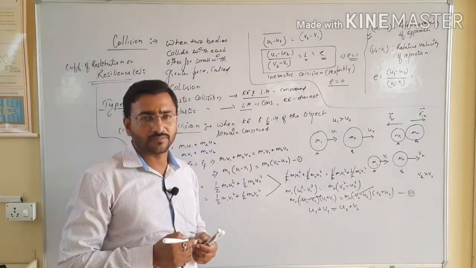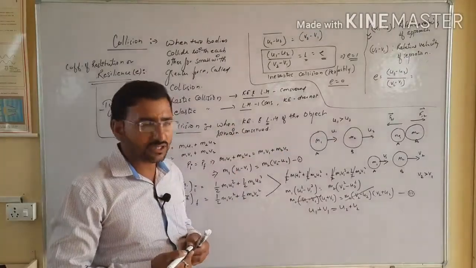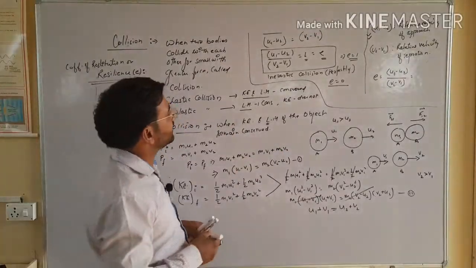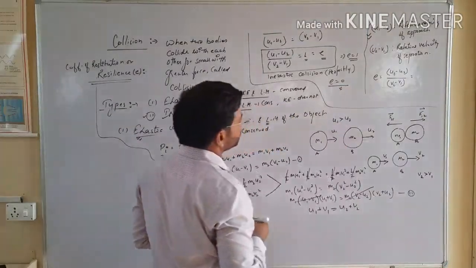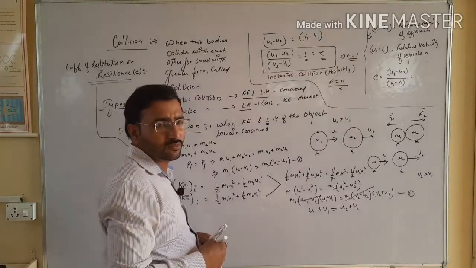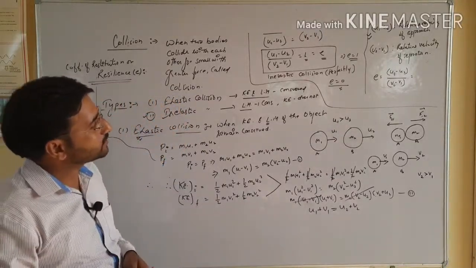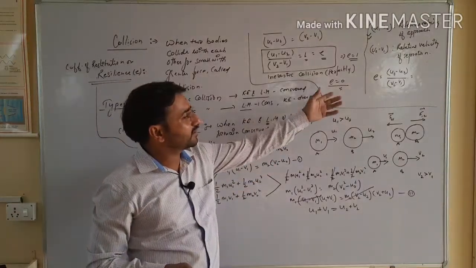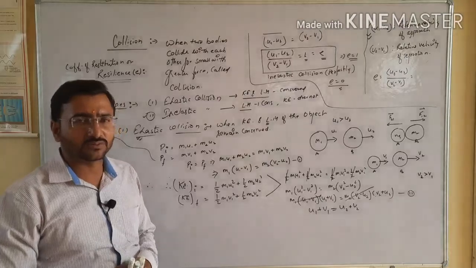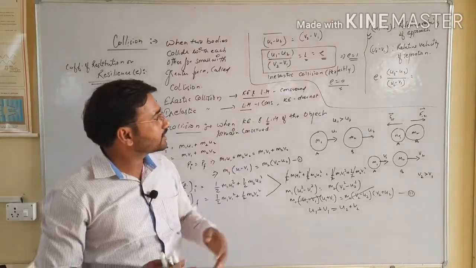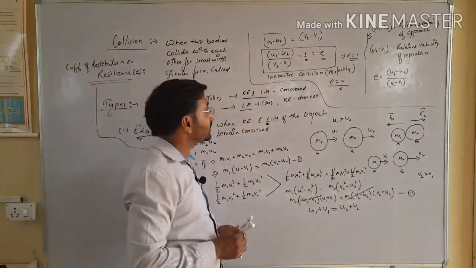When they stick together, they move with the same velocity, and at that time the value of E, the coefficient of restitution, is equal to 0. Point clear? So the relative velocity of the objects with respect to each other is 0. So in perfectly inelastic collision the value of coefficient of restitution is 0, and this is our elastic condition.